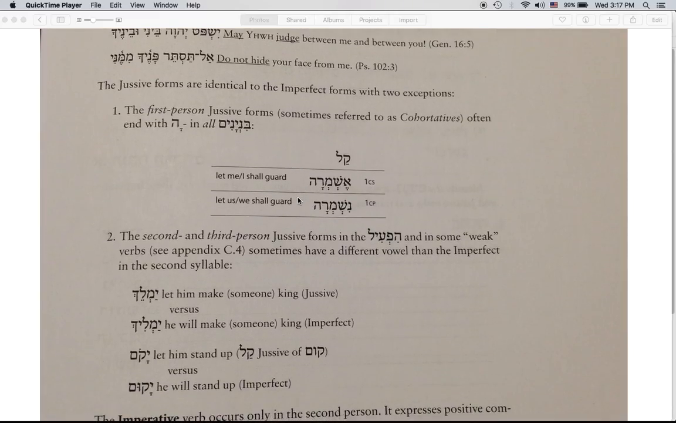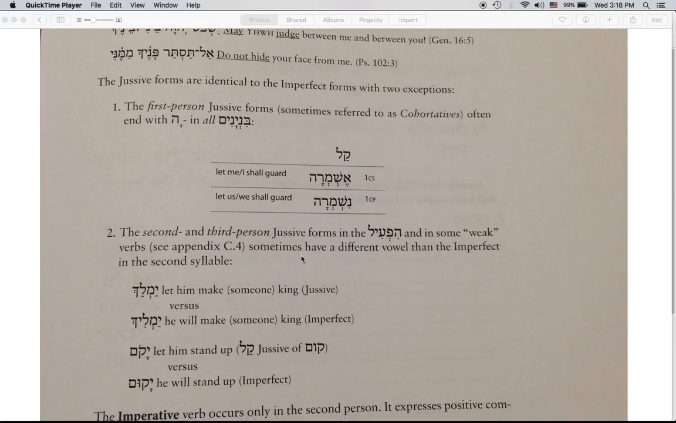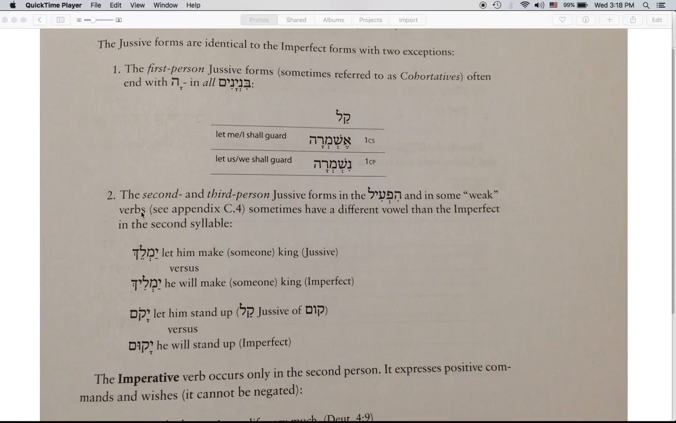The second exception to the rule that the jussive looks identical to the imperfect is found in the second and third person jussive forms, in the hifil, and in some weak verbs. Some verbs that are spelled with our weak letters will have a peculiar spelling, as does the hifil in the second and third persons. Sometimes these verbs have a different vowel than the imperfect in the second syllable.